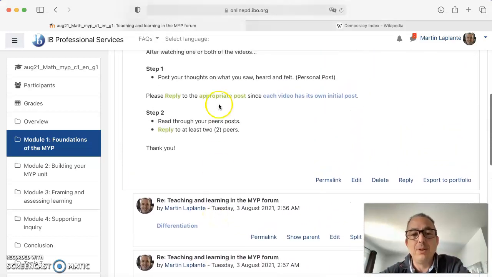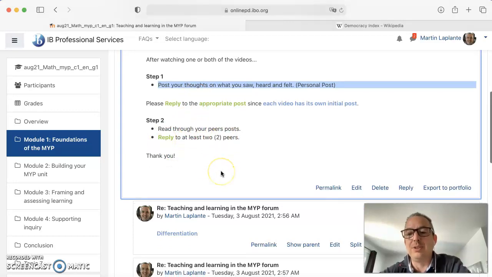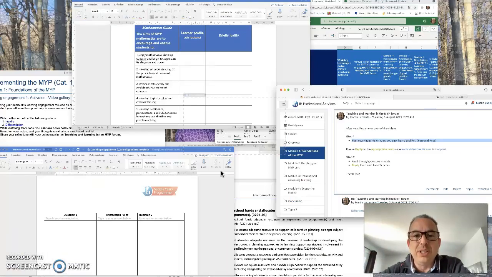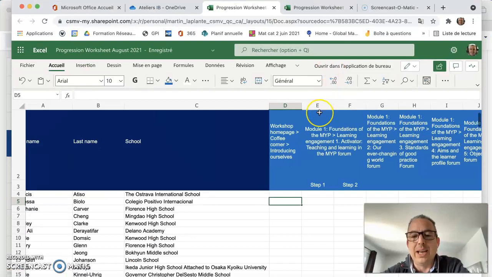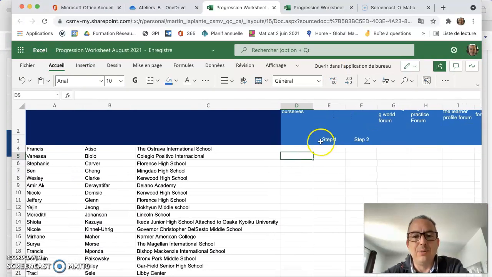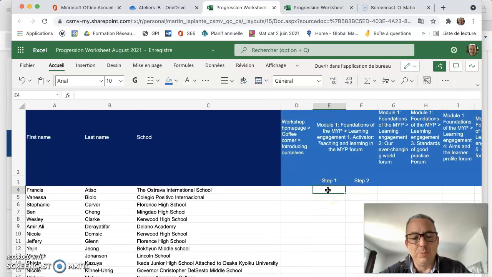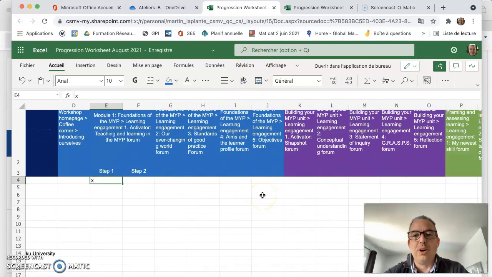There are 2 steps. One step is you post your thoughts, and then you read what some of your peers have published, and then you can reply to these. So that's why you will have to go back. Every time that you do something, of course, I have to take time to read it. When I see that you have done an activity, let's say Francis, who has posted about the video, I would put an X here, okay, in order to show that this is the progression worksheet for all of the activities.